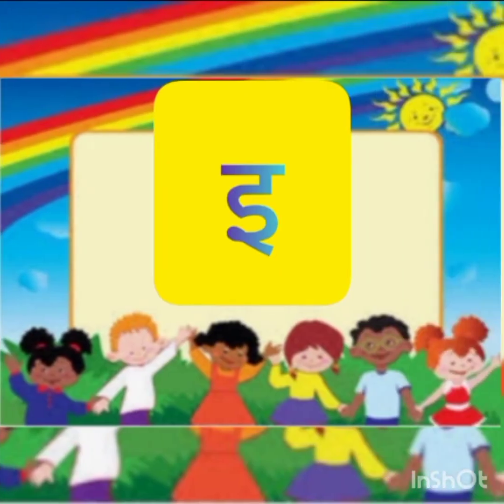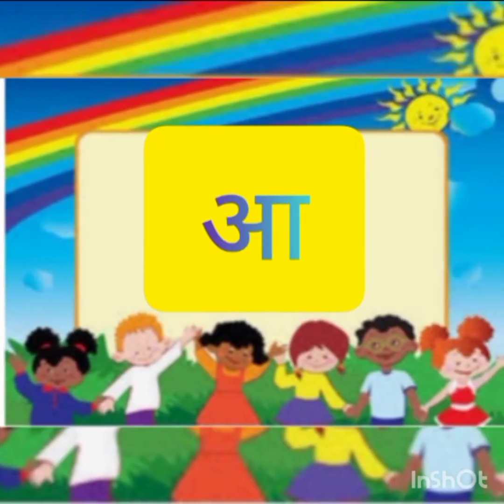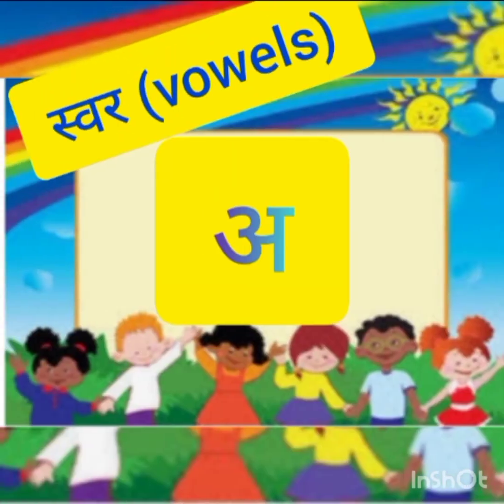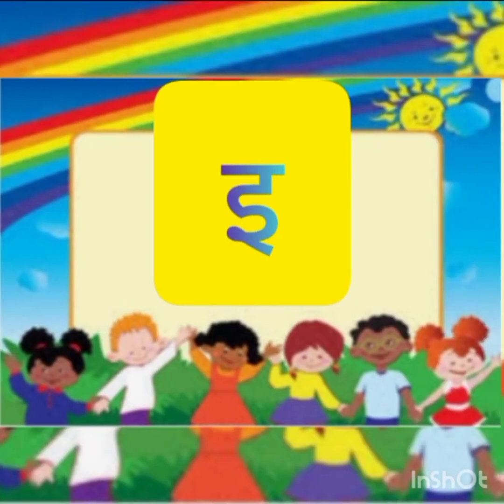Okay, then the third one, E. How to write and all we will learn afterwards. Okay, first you learn and identify the letters. This one, if it comes like this, this is E. What is this? E. Let's say with me. So first letter what? Once again. So three letters we learned, right? Once again. So three letters we learned.